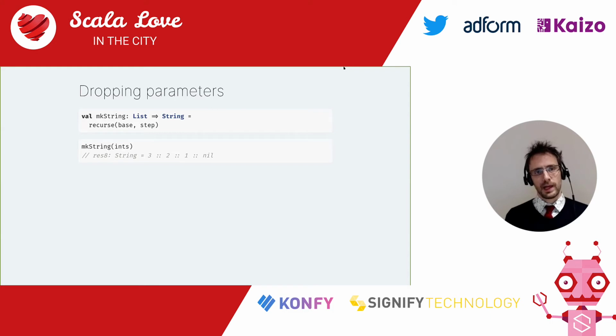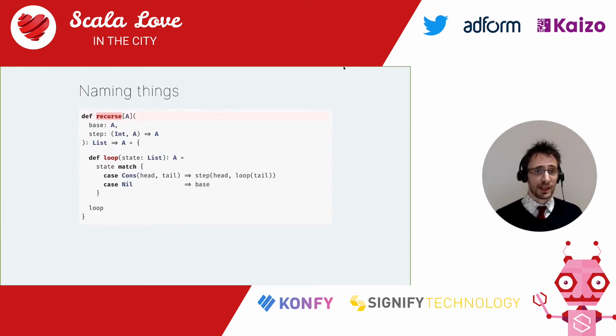Right. So now I'm happy with our recurse. We have to name it. This is something that functional programmers, the proper ones, really enjoy doing. And very often we come up with obscure names, but in that specific case, I kind of like what we came up with. Because recurse, what it does is it takes a list and gently folds it on itself until we get a single value. This is why it's called fold. And I find that to be a very poetic name. So this is fold.